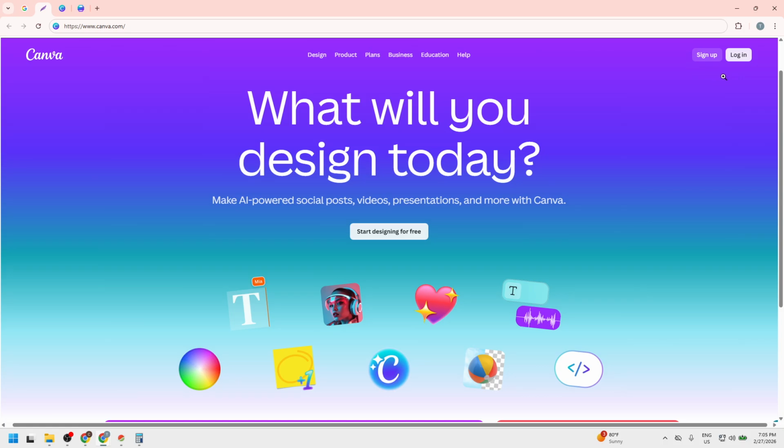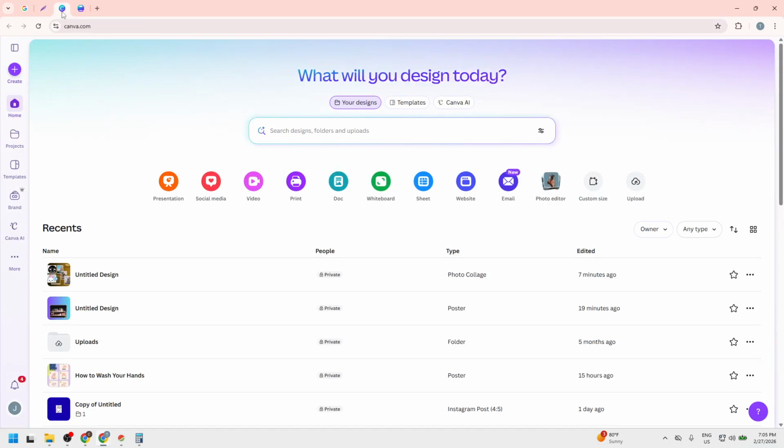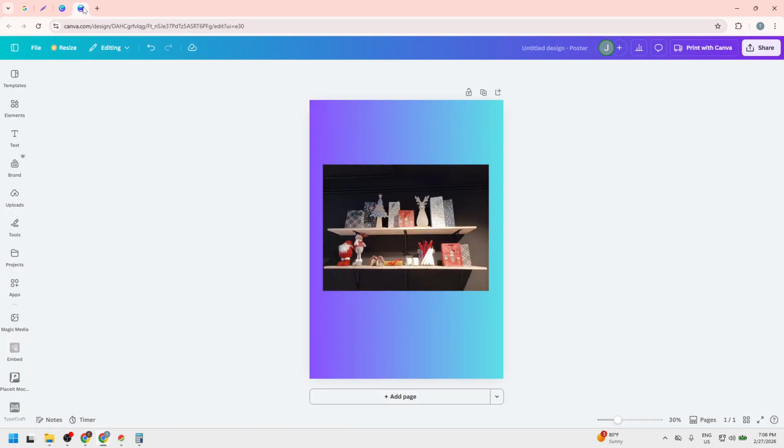If you're not already signed in, you'll land on the login page. Go ahead and log in using your usual method. Once you're in, you'll see the Canva home screen with your recent projects and folders. Open the design you want to work on. This can be any project where you've already placed an image, like a social post, presentation slide, flyer, or thumbnail. Give the design a moment to load so all the editing tools populate at the top.